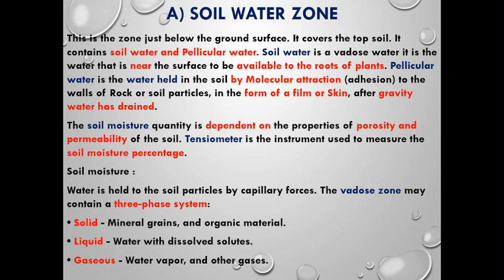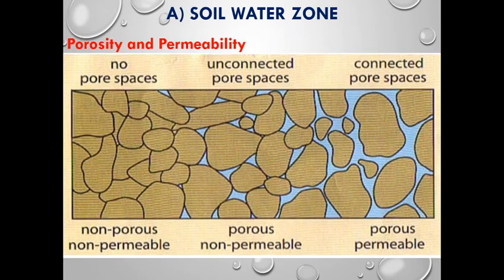The vadose zone may contain a three-phase system. So it will contain solid, liquid and gases. If it is solid, it will be mineral grains and organic material. If it is liquid, it will be water with dissolved solutes. If it is gases, then it could be water vapors and other earth related gases.